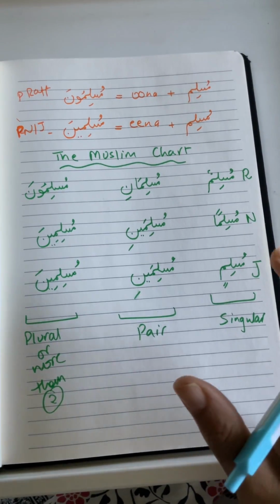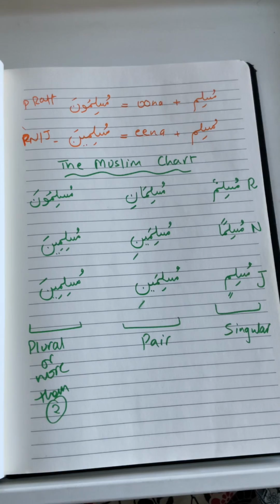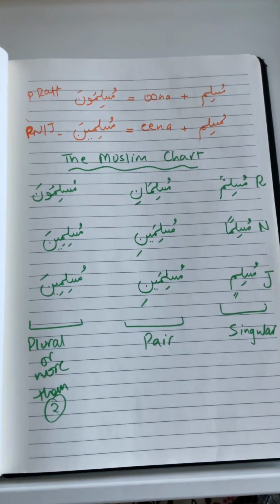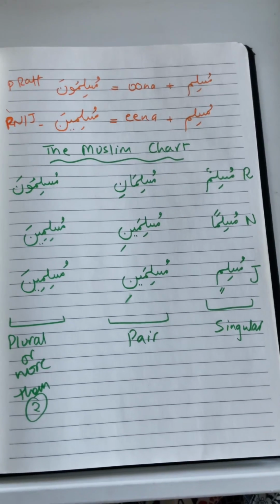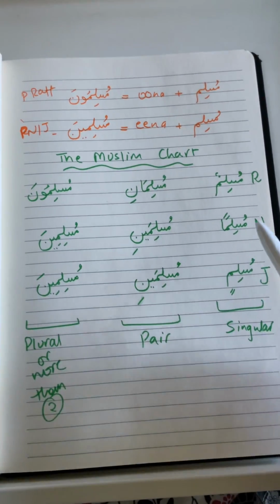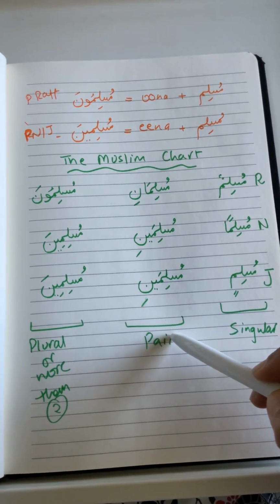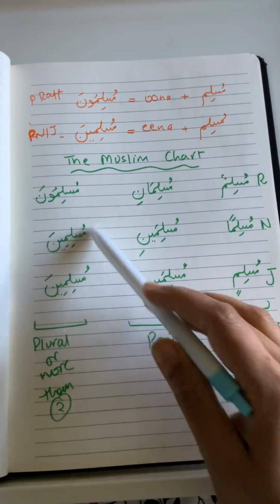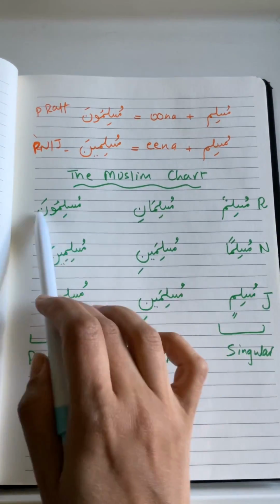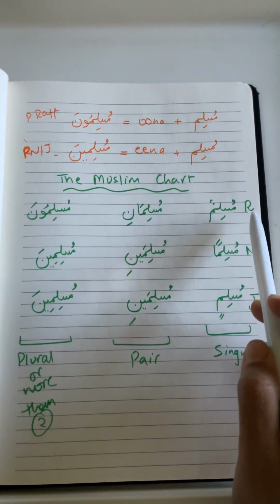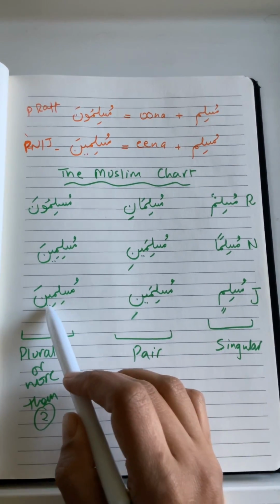I am going to do this with you three times, and then you can keep repeating it to yourself. It's something that we just need to memorize by heart, and there is no other way around it. The first column is for singular, the second column is for pair or two, and the third column is for plural or more than two. In all these columns, the first row is for rafa, the second one is for nasab, and the third one is for jar.